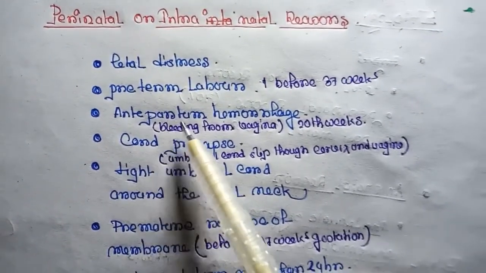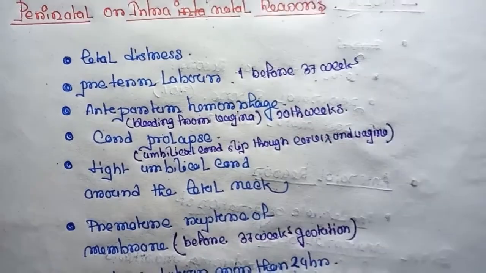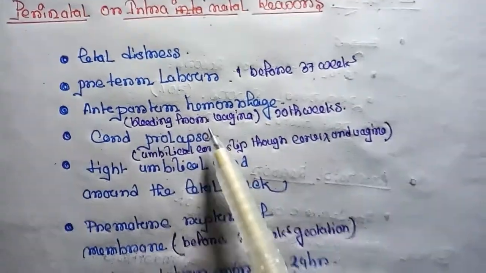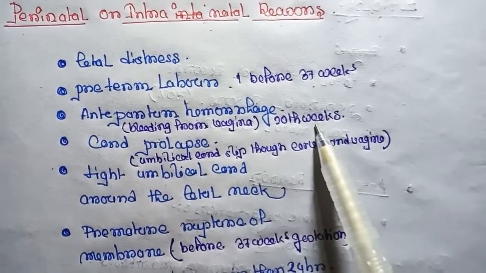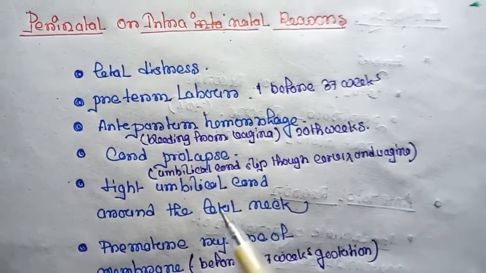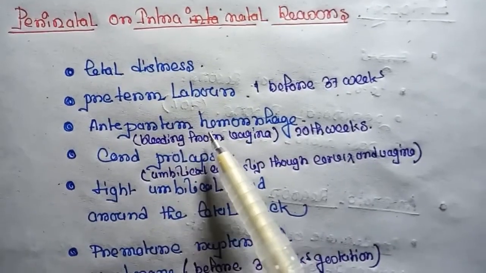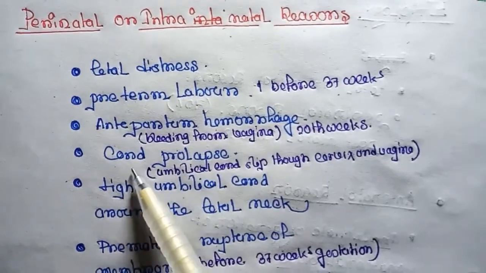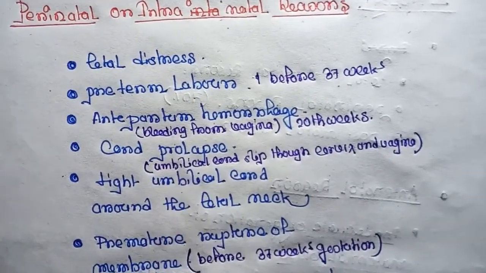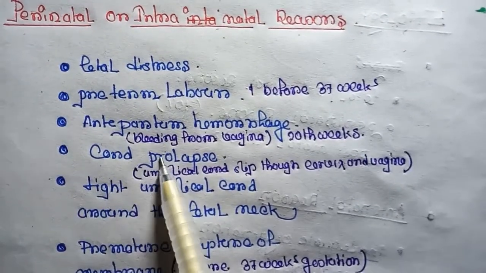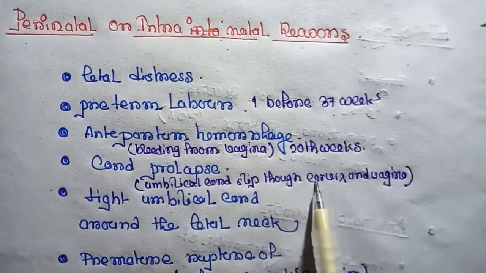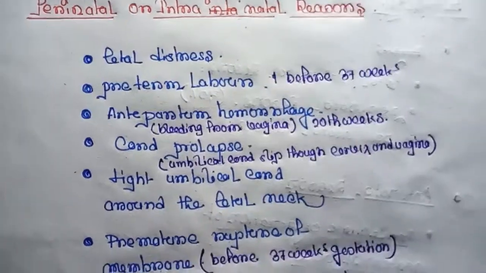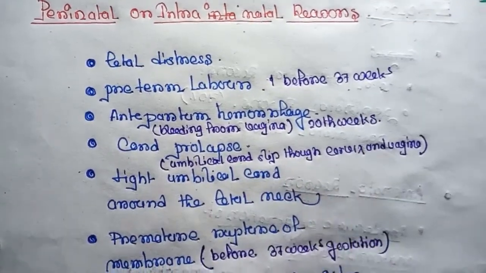Next, antepartum hemorrhage. What is antepartum hemorrhage? Bleeding from the vagina after 20 weeks of gestation. So it can also cause birth asphyxia. Next is cord prolapse. And what is cord prolapse? When the unborn baby's umbilical cord slips into the cervix and vagina after the mother's water breaks.